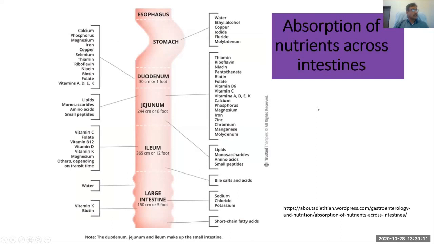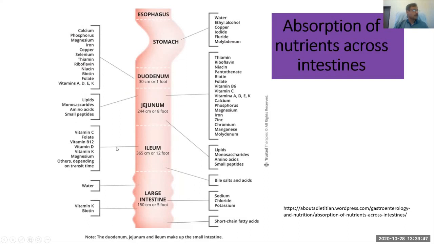Now, here is the absorption of nutrients across the intestine. Esophagus, no absorption. From the stomach, as I mentioned, there is absorption of some minerals and water or alcohol type stuff. But when we talk about the jejunum, almost the majority of the vitamins and minerals get absorbed from the jejunum. Then the nutrients, lipids, carbohydrates in the form of monosaccharides, amino acids, and small peptides get absorbed from the jejunum.